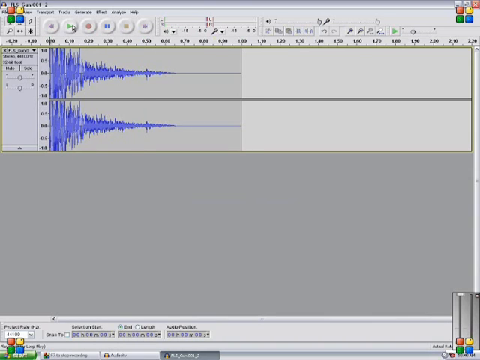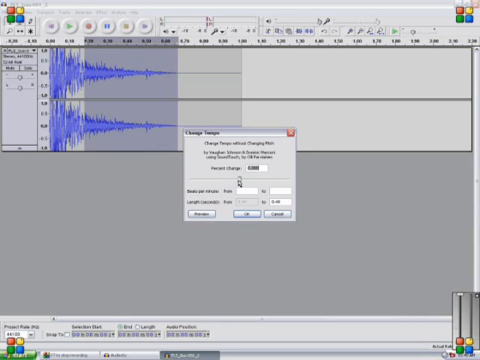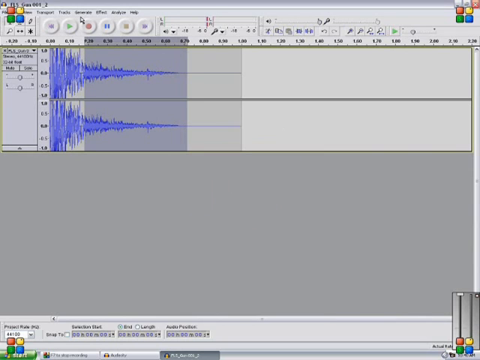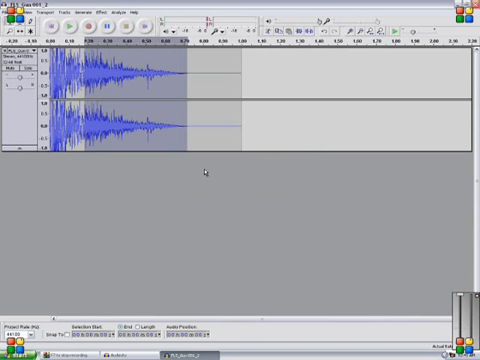So now that you have that, sorry, my computer's lagging out because it's running a screen recorder and 2 Audacities. If you're going to make this a sniper shot, you're going to make this a little longer. So you're just going to slow down the tempo without changing pitch. Then effect, normalize. So it'll bring it back up to what it usually is.